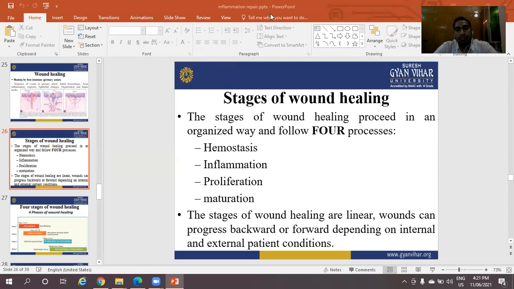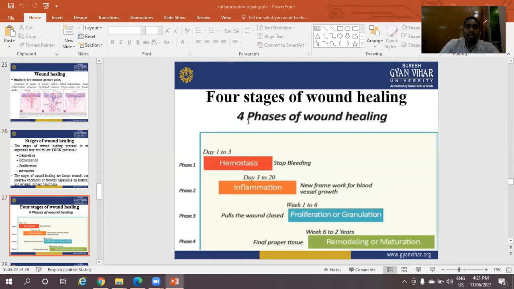Wounds can progress backwards or forwards depending on the internal and external condition of the patient.